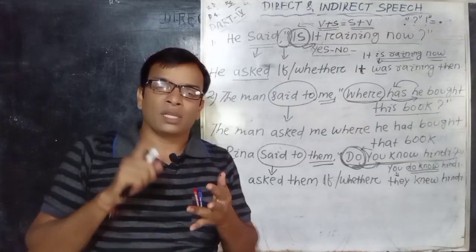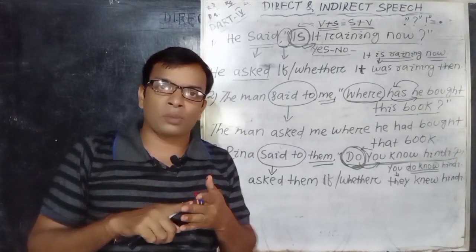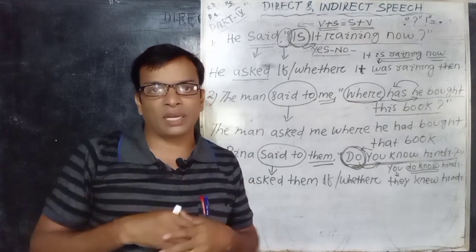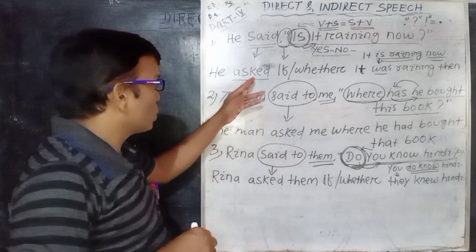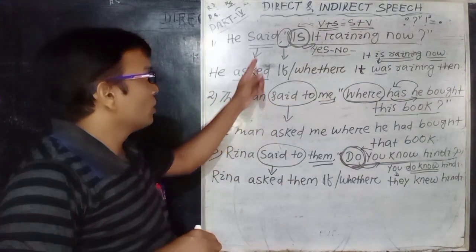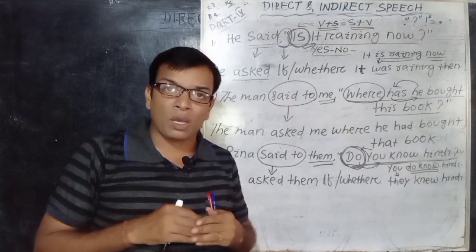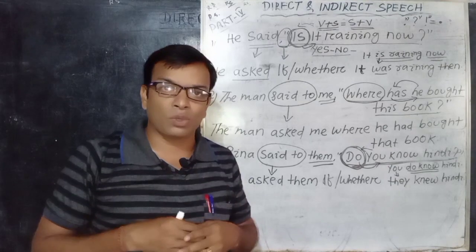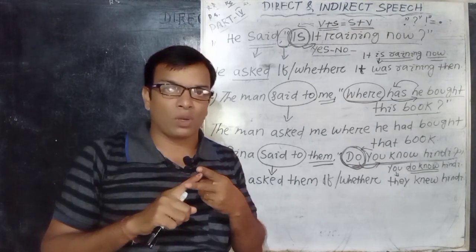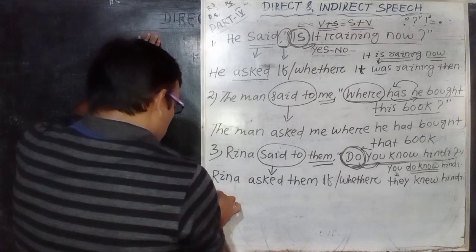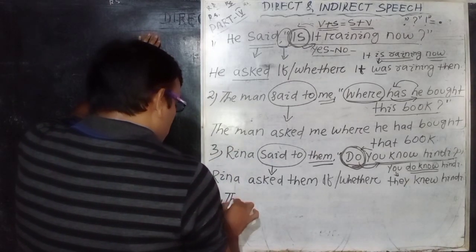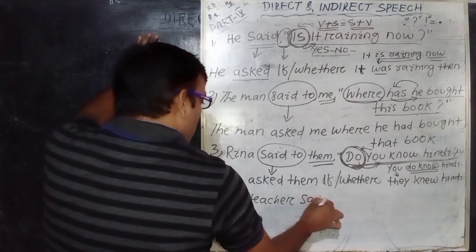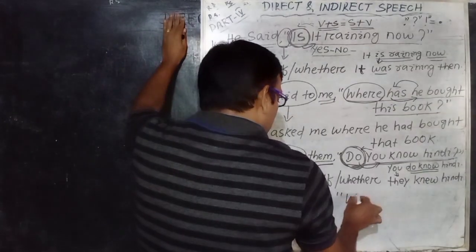The pronoun change, the tense change, the change of adverbs, demonstratives and determiners are the same as in the declarative sentence. The two most important changes you should remember are the change of the reporting verb, and the omission of the comma and quotation mark and use of a suitable conjunction. These two most important things you should remember. Okay, another example, see: The teacher said, "What is your name?"